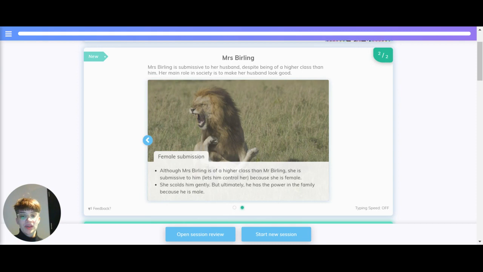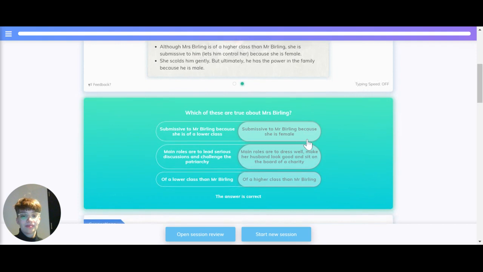Female submission. Although Mrs. Birling is of a higher class than Mr. Birling, she is submissive to him, letting him control her because she's female. She scolds him gently, but ultimately he has the power in the family because he's male.